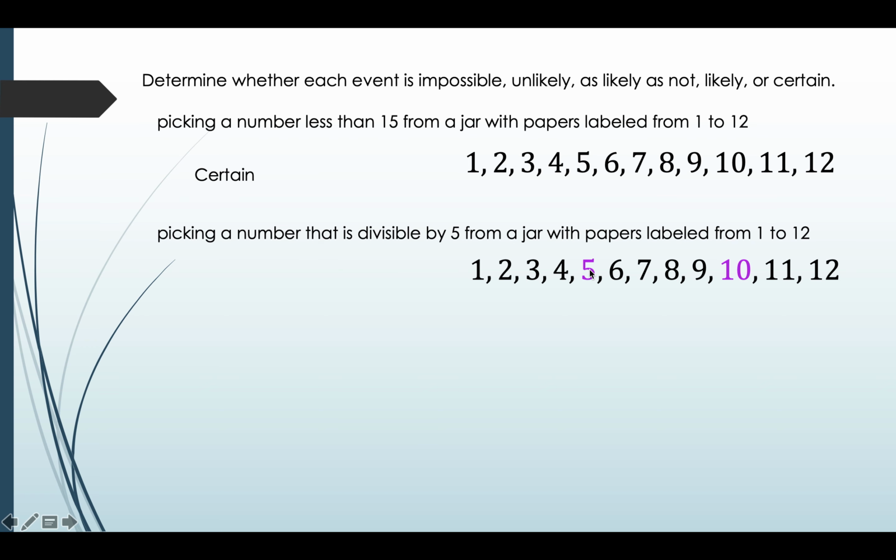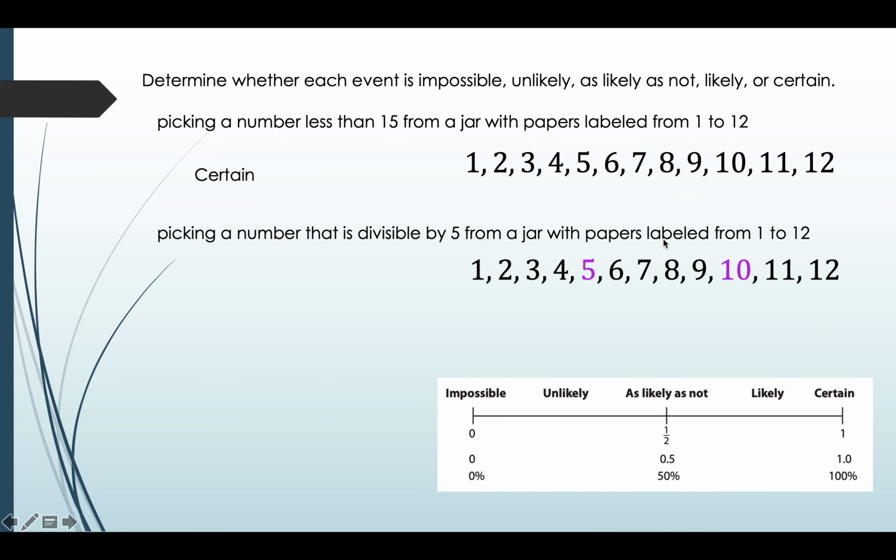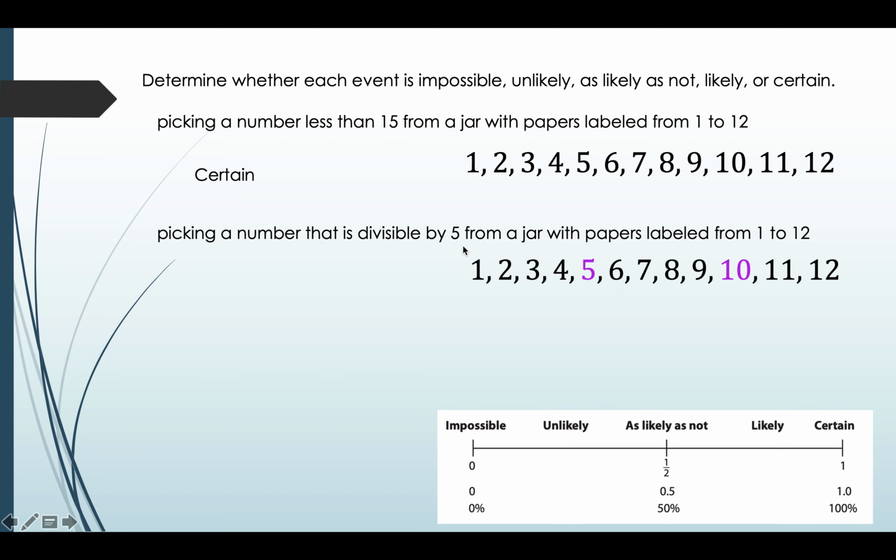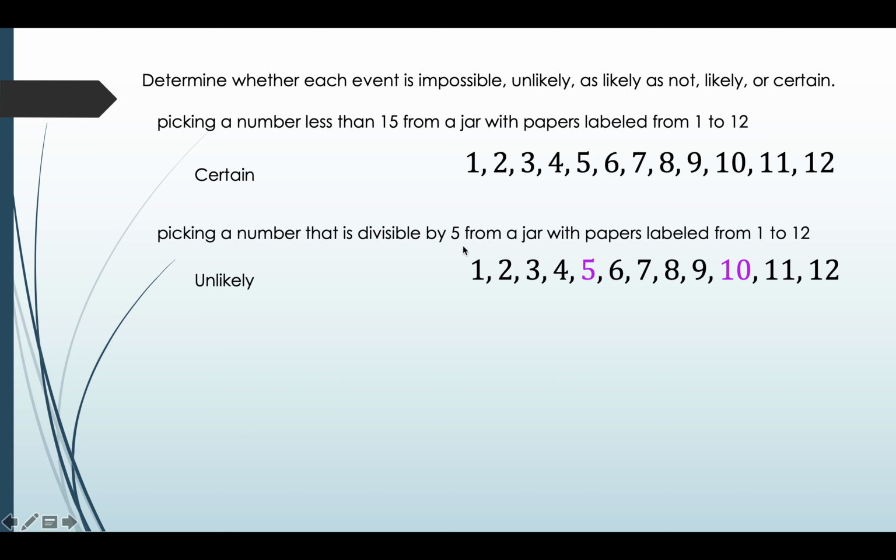So here 5 and 10 are divisible by 5, which means only 2 numbers are divisible by 5 among 12 numbers. So as per the chart, it is unlikely to occur because only 2 out of 12 are divisible by 5. So it is unlikely.